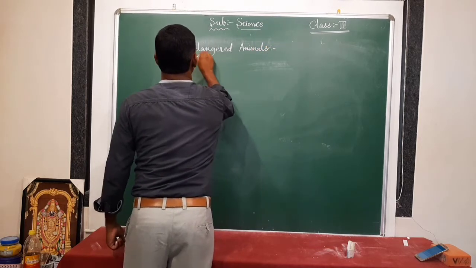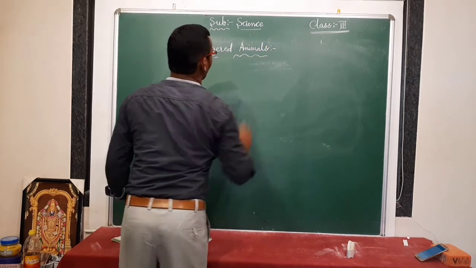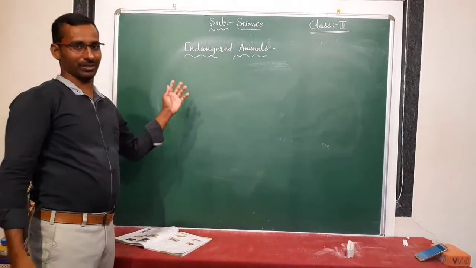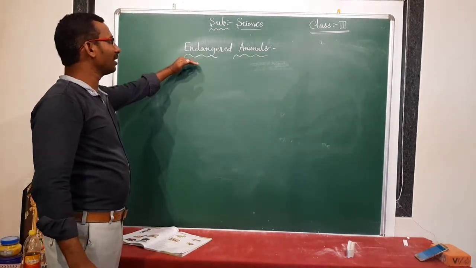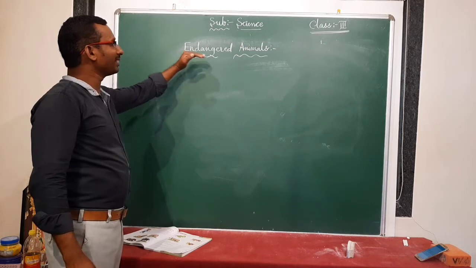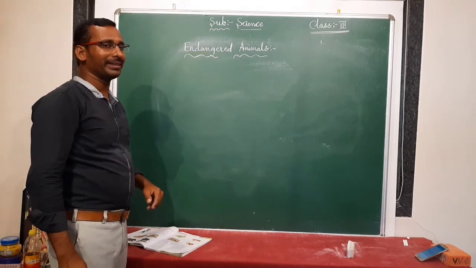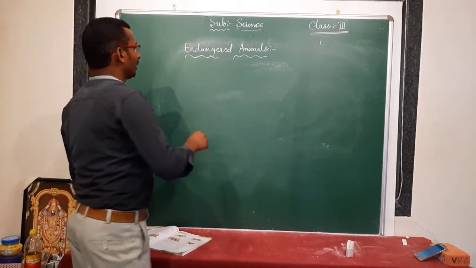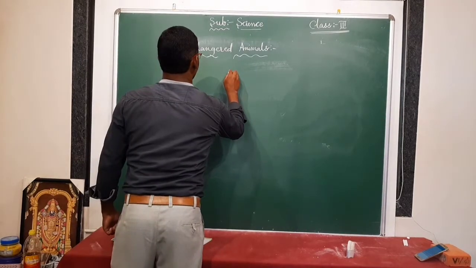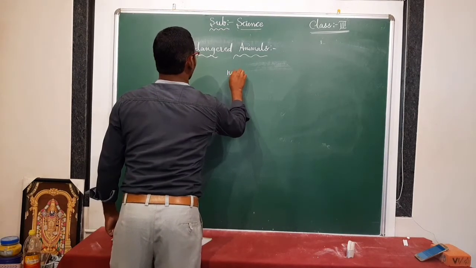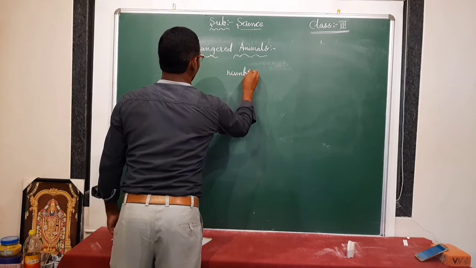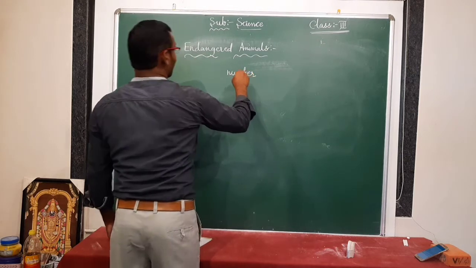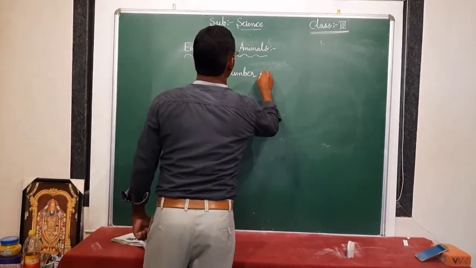Endangered animals means, we discussed wild animals, so many animals we discussed. Among them, some animals are in an endangered position. Endangered position means their number becomes less. Some animals, not all animals.